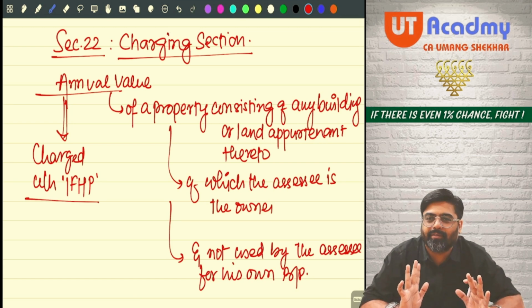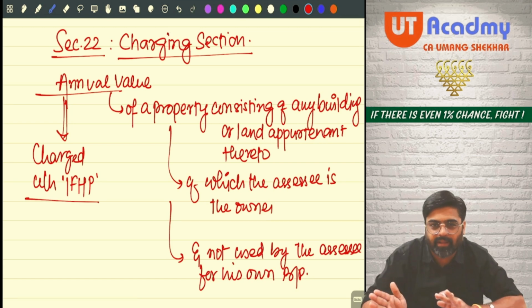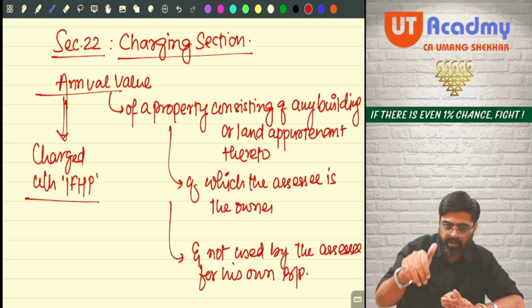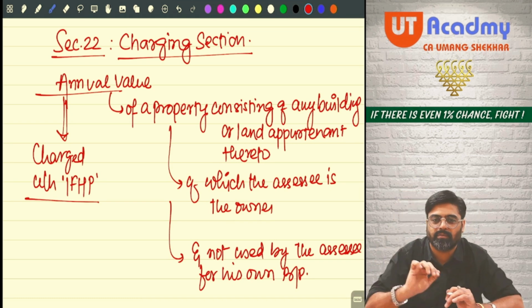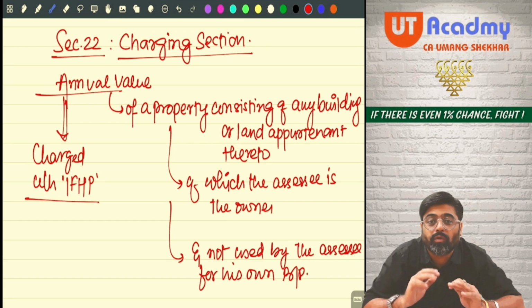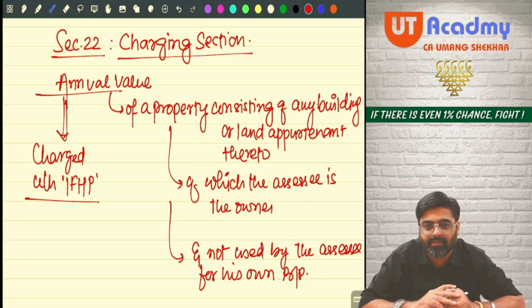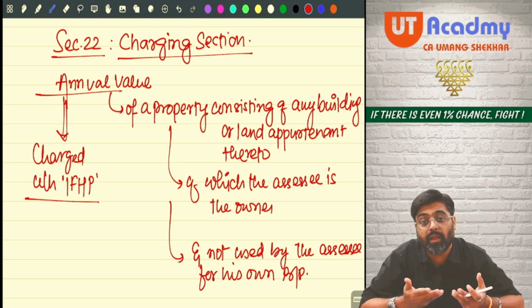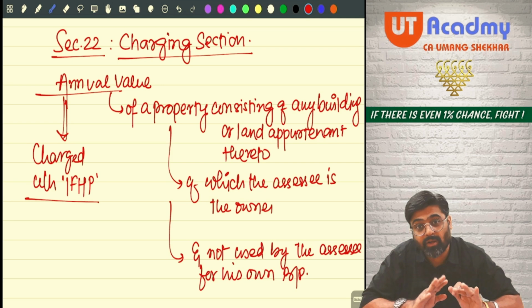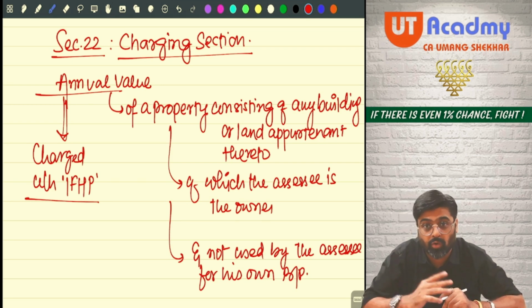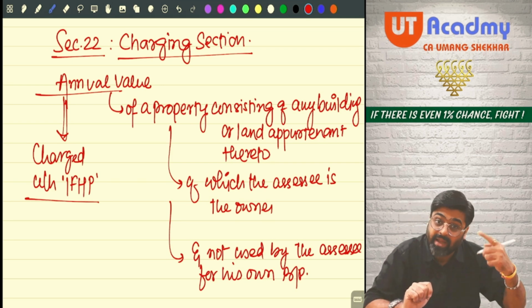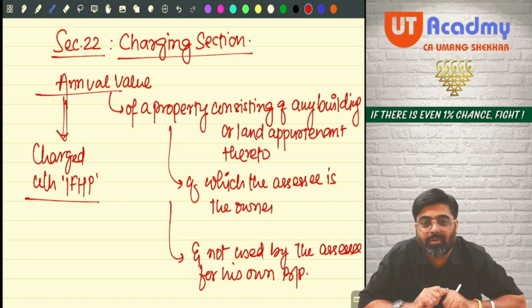Wonderfully written. They are saying that under this head annual value will be charged. What will be charged? Annual value will be charged. Whose annual value? Annual value of any property consisting of any building or land appurtenant thereto, of which the assessee is the owner and not used by the assessee for his own business or profession.